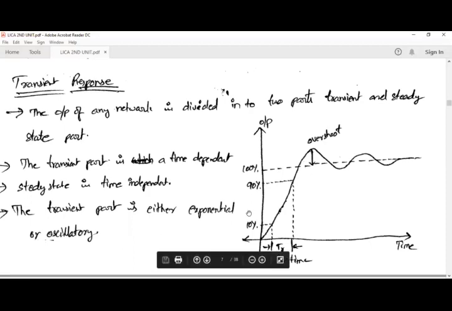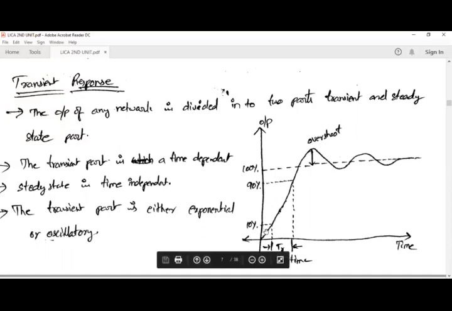You can see this is the transient part, and this is the steady state part. After attaining the steady state, it will maintain a constant voltage. During the transient part, it changes its voltage. For example, say we have given a constant DC voltage signal. The response of the op amp will be like this.